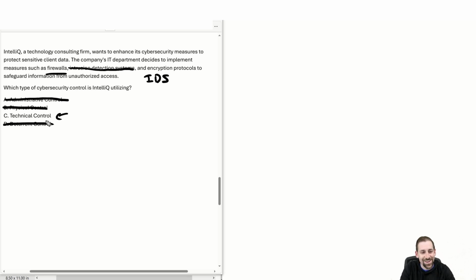What does that leave us with? Technical controls. And maybe as I was reading this question, and I've gone through a few more here, you might have already thought this to yourself. But these are describing technical controls implemented in software and with some hardware potentially, but really in software. Firewalls, IDS, advanced encryption suites. These are all descriptions of technical controls. This is a layup, slam dunk, let's do it. The answer is C.